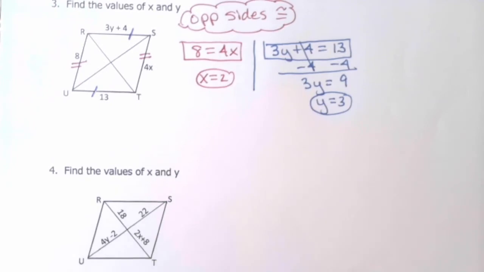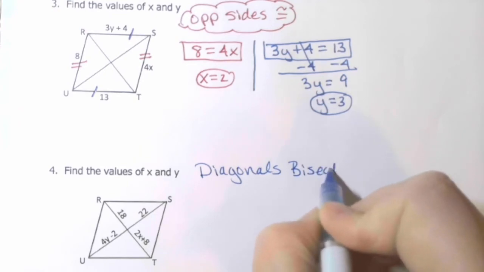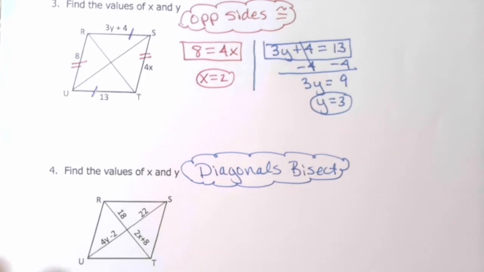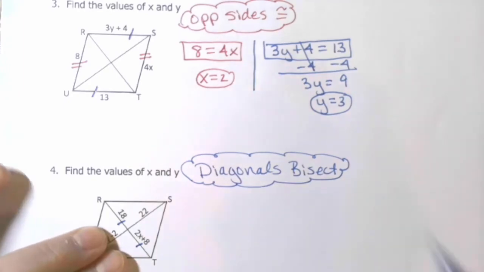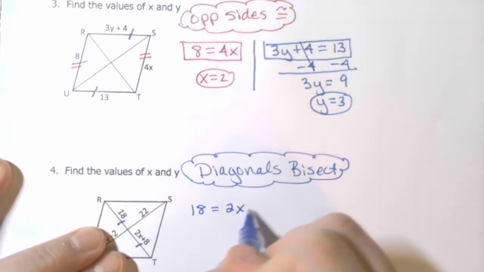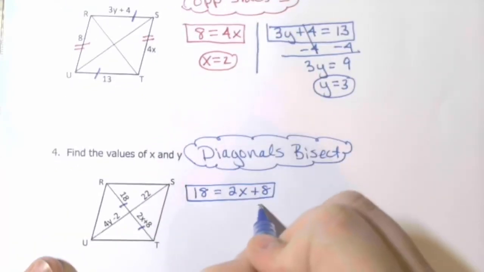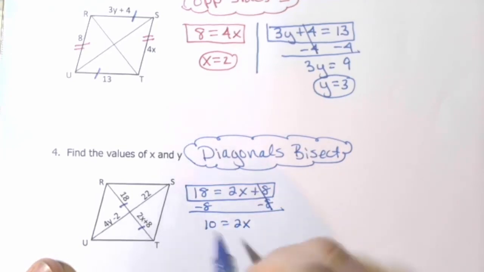Okay, number 4, again, we're given in the directions that this is a parallelogram, and we are using the theorem that says in a parallelogram, the diagonals bisect each other. The diagonals are not equal to each other, but they do bisect. So looking for x, that means that 18 and 2x plus 8 have to be the same. So 18 equals 2x plus 8 is your first equation. We're going to solve for x, so we subtract 8 over to the left, so 10 equals 2x, which means x is 5.